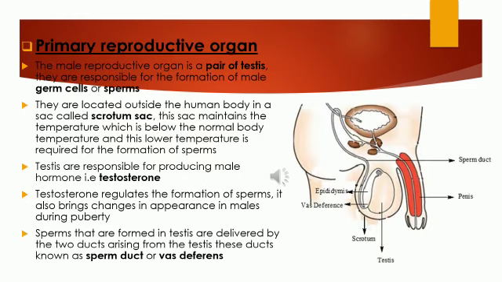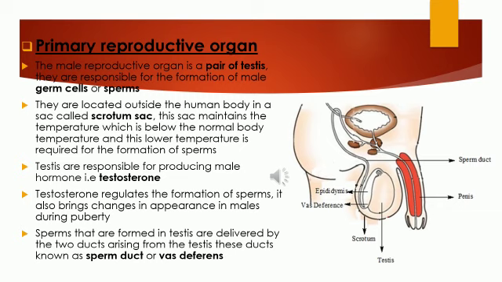Coming to primary reproductive organs, it is one type of organ in the male reproductive system. The primary reproductive organ is a pair of testes, and they are responsible for the formation of male germ cells, otherwise called sperms.